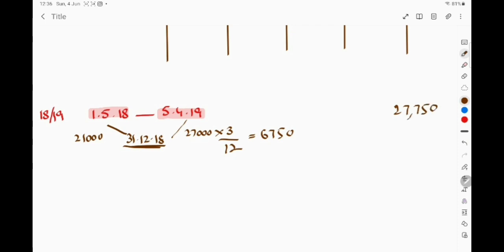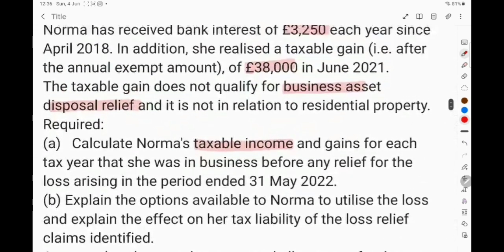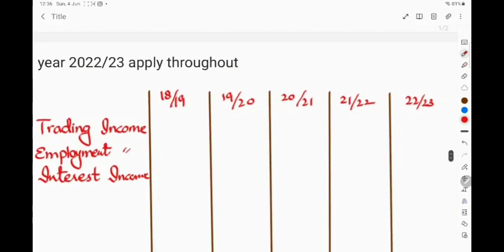Then we have to consider the tax year 1920, where the current year basis should be used, and the profit to be recorded is 27,000 in the second year. In 2021, again the current year basis is used, and the profit is to be recorded as 16,900.